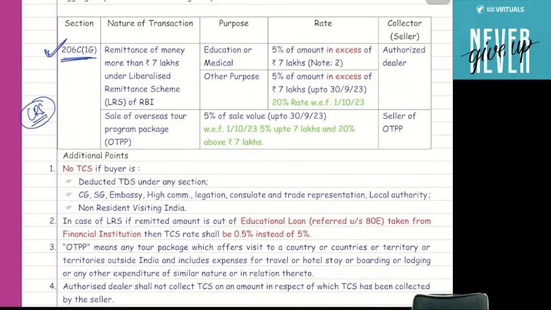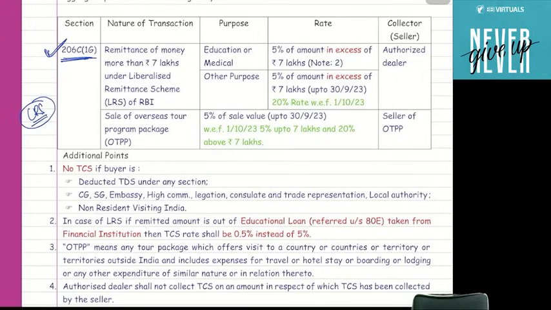Under this particular section, there are various amendments from this year, and these amendments will be covered by ICAI in this examination. In the RTP also, there is a case scenario based on this particular Section 206C, subsection 1G. You have to remember this section because in the exam, you will get the question.